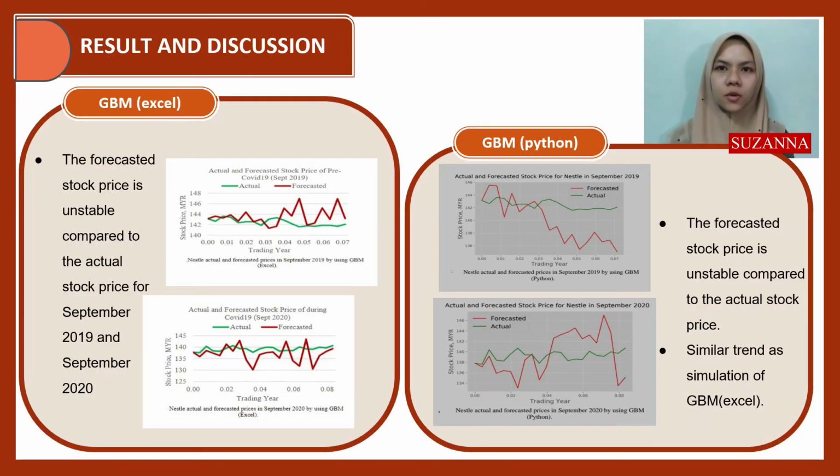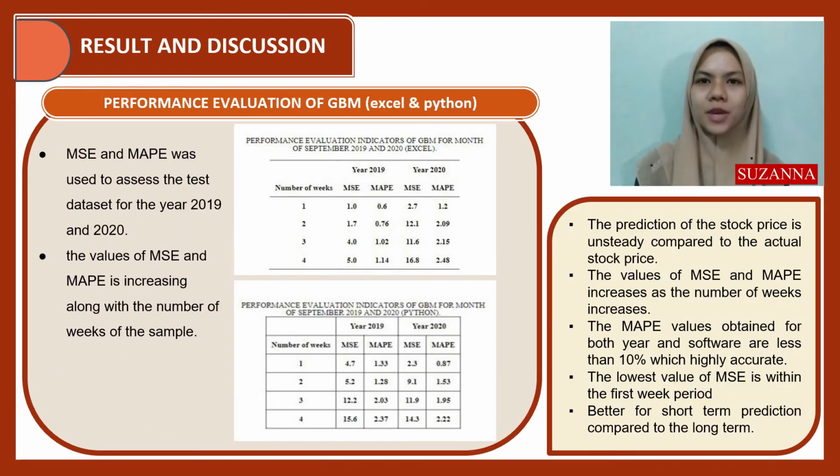The forecasted stock price using Excel and Python shows a similar trend, where it is unstable compared to the actual stock price for both years. MSE and MAPE were used to assess the test dataset for both years, and it shows that the values increase along with the number of weeks of the sample. The MAPE values obtained for both years and software are less than 10%, which is highly accurate. However, the lowest value of MSE is within the first week period, which shows it is better for short-term prediction compared to long-term.